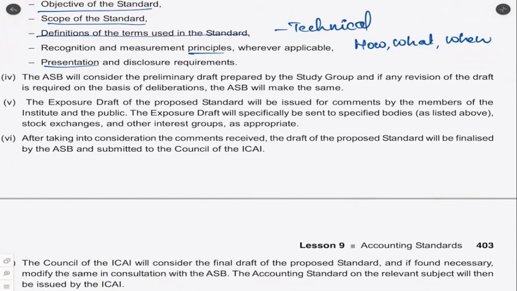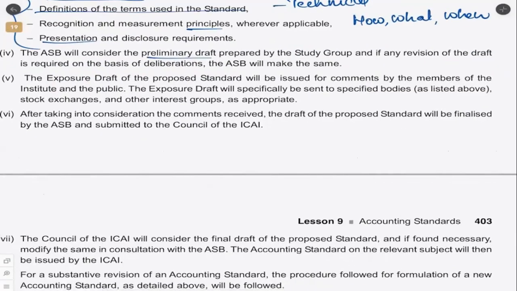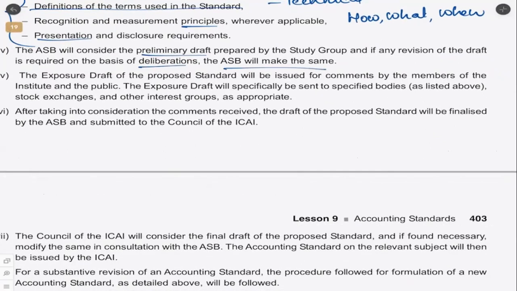The ASB will consider the preliminary draft. So whatever is prepared first is known as preliminary draft. Then it will be considered for revision, and after deliberations the ASB will make an exposure draft. This exposure draft of the proposed standard will be issued for comments. So this is very important. So mostly by the public and members. So the members and public will have to comment on that exposure draft.